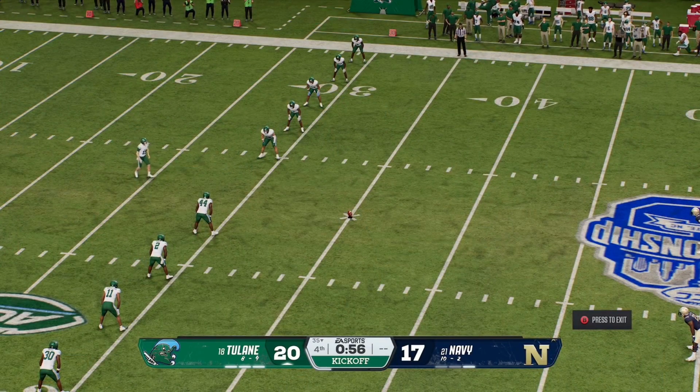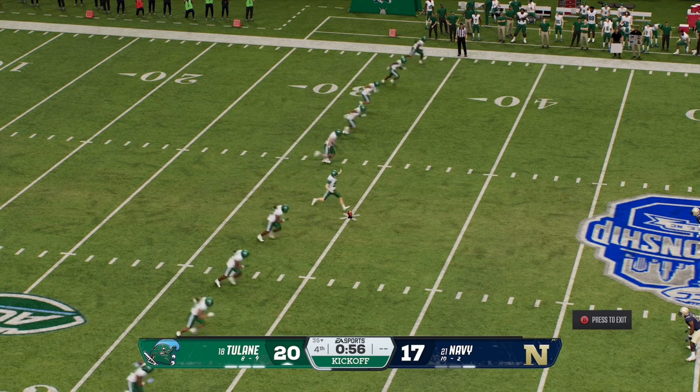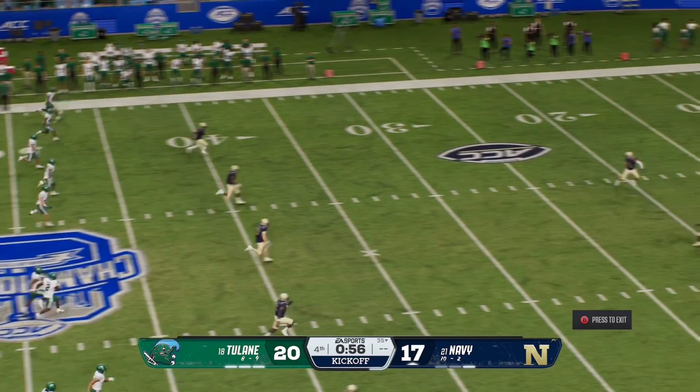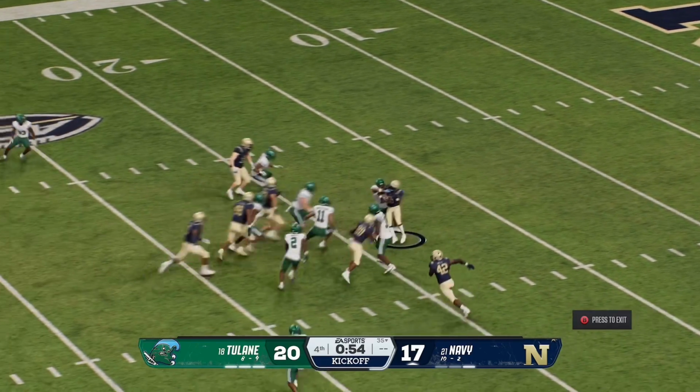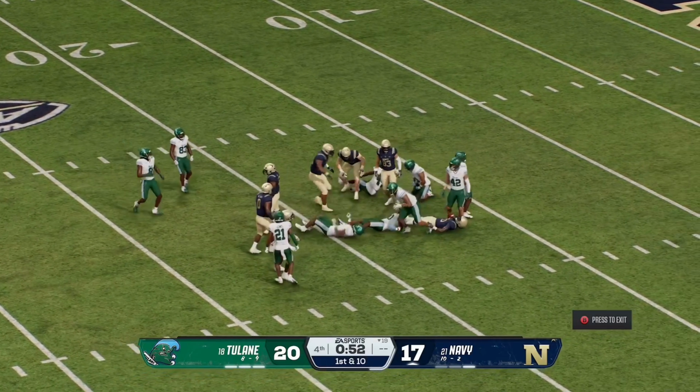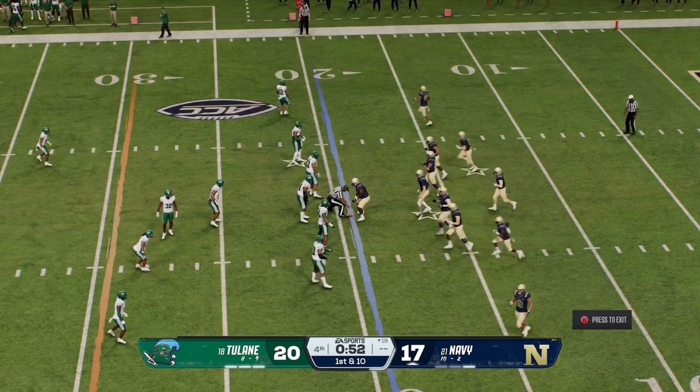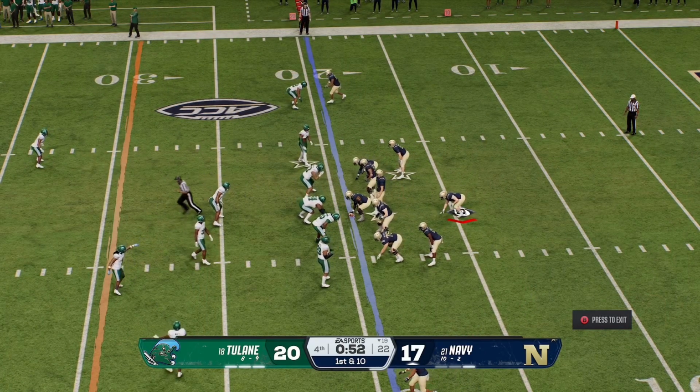We all know that. But I don't know. I mean, well, it's actually 56 seconds. So, I mean, 4 seconds. What are you going to do in 4 seconds? They're actually going to kick it all the way to the 1-yard line where the receiver is, and that's going to get them to about the 18, maybe even the 19. No, that's the 18-yard line as Navy now has the ball.